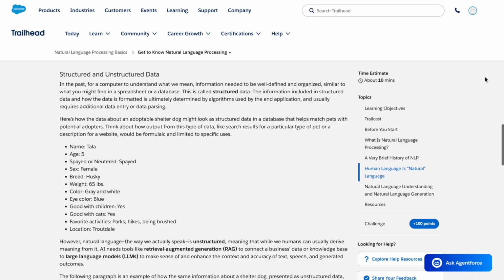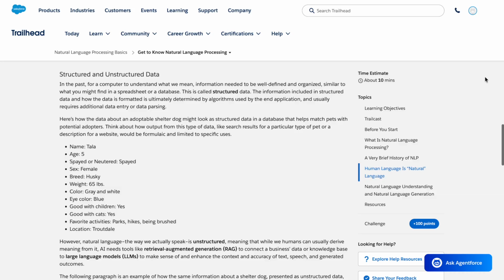Here's how the data about an adoptable shelter dog might look as structured data in a database that helps match pets with potential adopters. Think about how output from this type of data, like search results for a particular type of pet or a description for a website, would be formulaic and limited to specific uses.